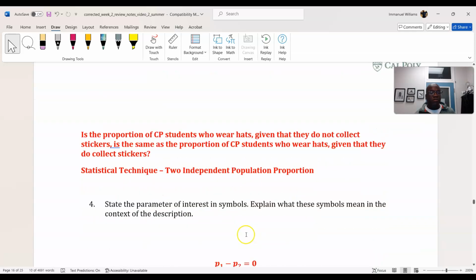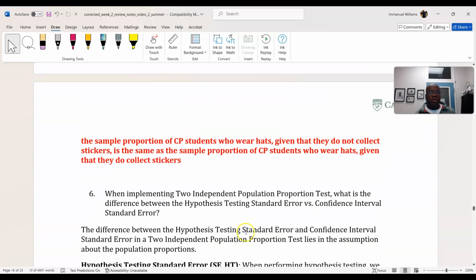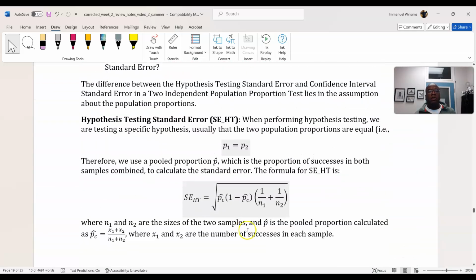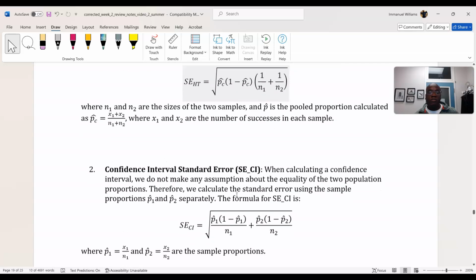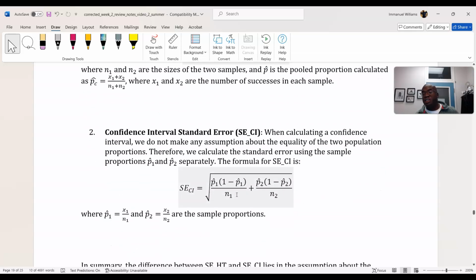The reason you would want to do that is because when you are doing hypothesis testing, you're assuming that the null hypothesis is true. So if the null hypothesis is true, it's just one proportion. Whereas for a confidence interval, you're not making that assumption. You're just seeing the range of plausible values for the difference in population proportions. So that's why it's separate for confidence intervals.